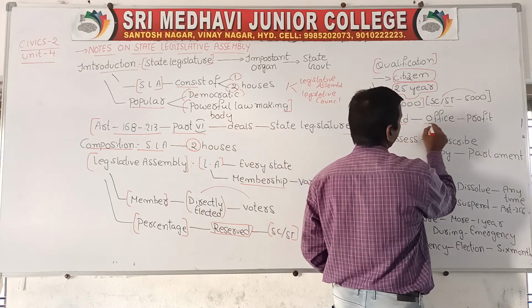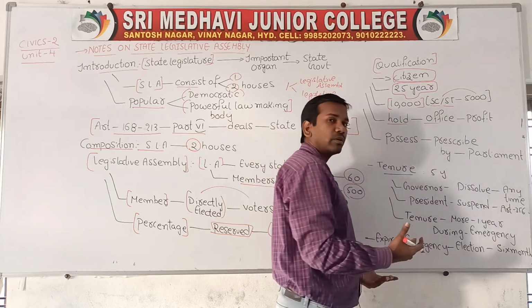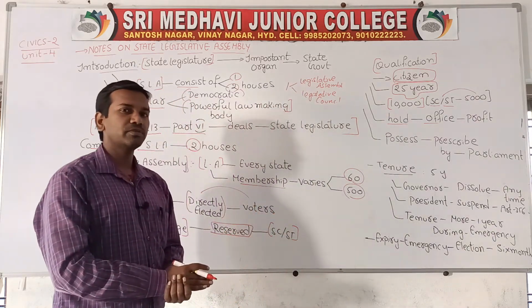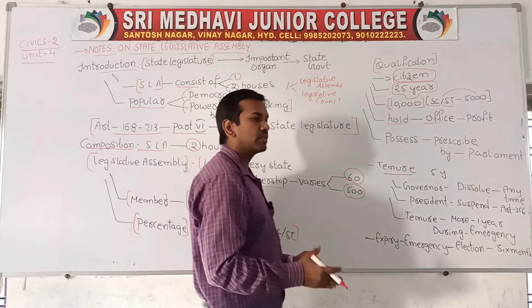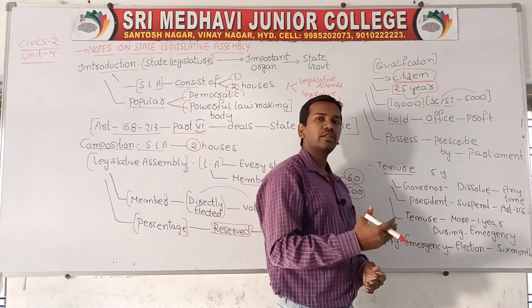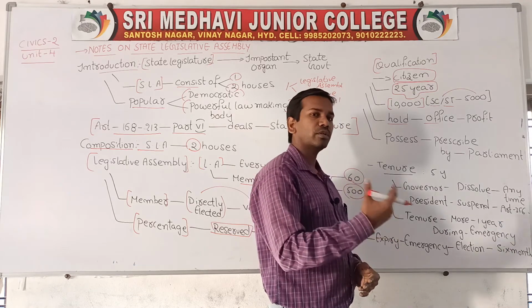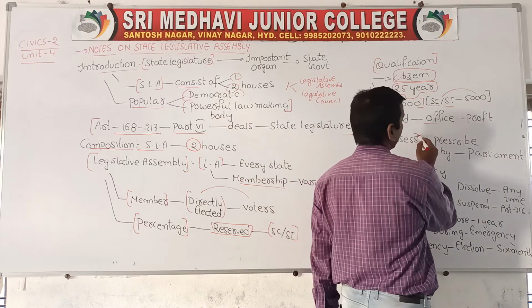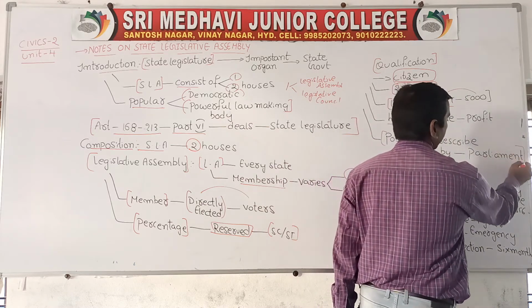They should not hold any office for profit. So if you are contesting for the MLA post, you should not hold any other position for profit, and you should possess all the qualifications which the parliament requires.